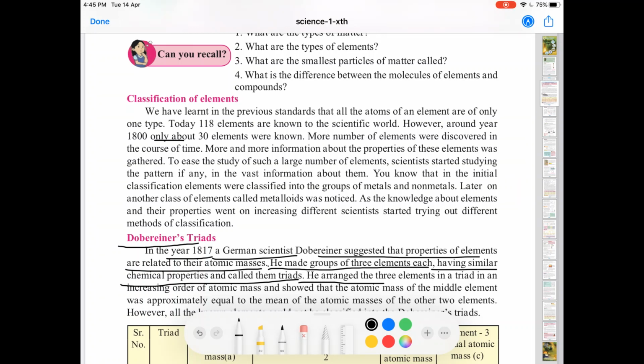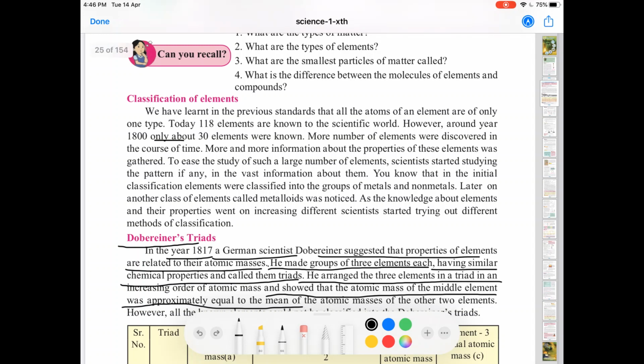He arranged the three elements in a triad in an increasing order of atomic mass, and he showed that the atomic mass of the middle element was approximately equal to the mean of the atomic masses of the other two elements.